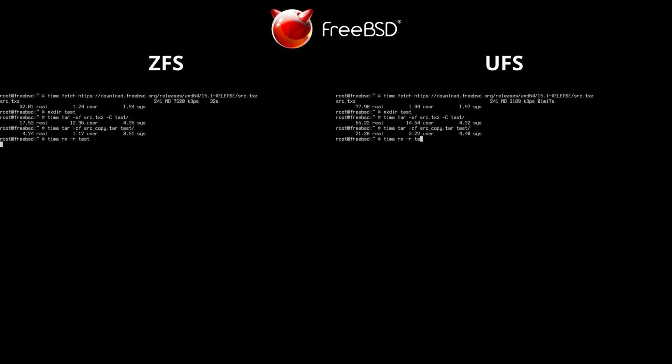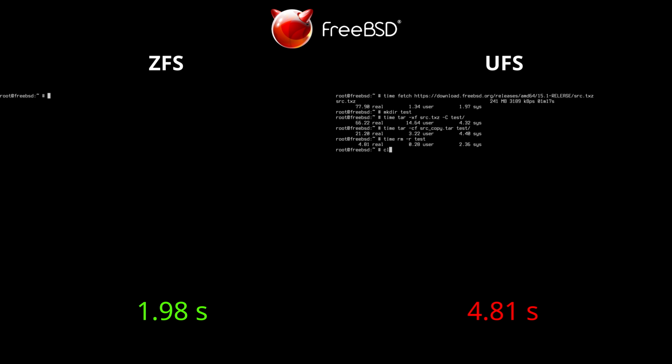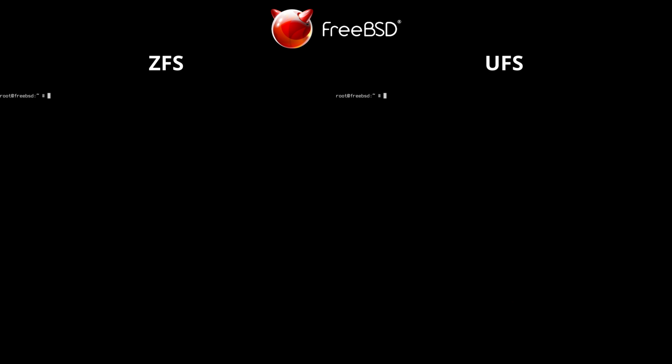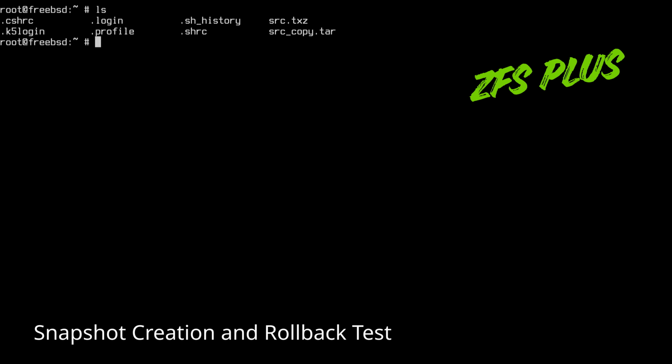Finally, we delete the test directory to measure massive file deletion performance and the complete release of metadata from it. This test is very important because it is real. With thousands of files and load, Z stands out in all measurements made against U. This phase allows comparing the efficiency of UFS and ZFS in recursive deletion and updating internal structures of the system. To finish on a high note, we list files. We create a snapshot of our system since I am using root, that is the actual dataset. As we see, creation was instantaneous.